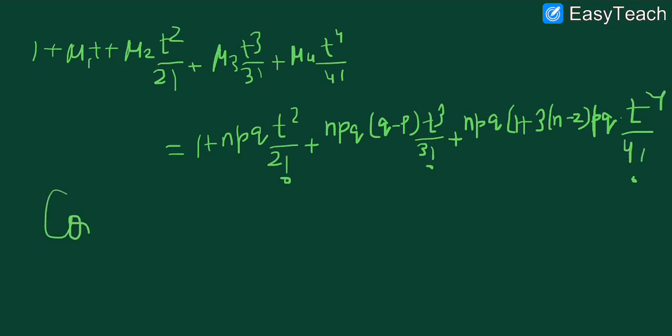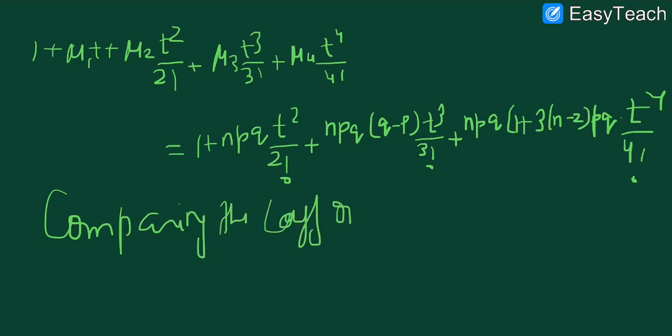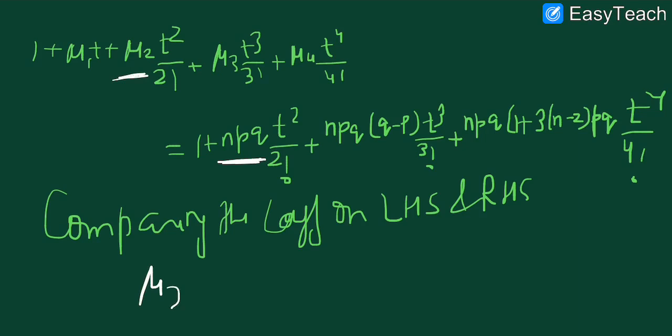So comparing the coefficients on LHS and RHS, we can simply write mu2 equals npq.